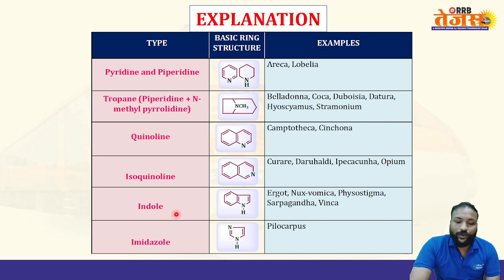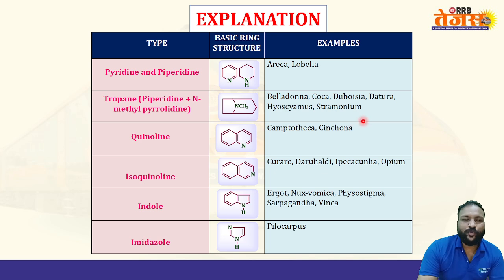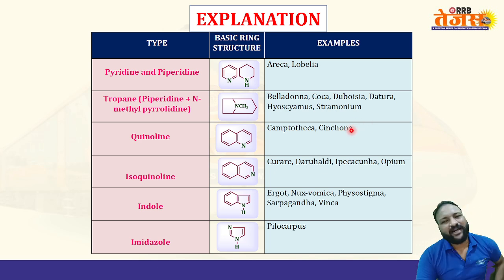You can see here indole alkaloids: ergot, nux-vomica, physostigma, vinca, rauwolfia. These all contain this indole nucleus, so that's the reason it is an indole alkaloid. Also pyridine and piperidine alkaloids like areca and lobelia. Tropane alkaloids like belladonna, coca, duboisia, datura, hyoscyamus are all solanaceous species. You can blindly remember that, tropane alkaloids are present mostly in Solanaceae family plants. That is a chemotaxonomical classification.